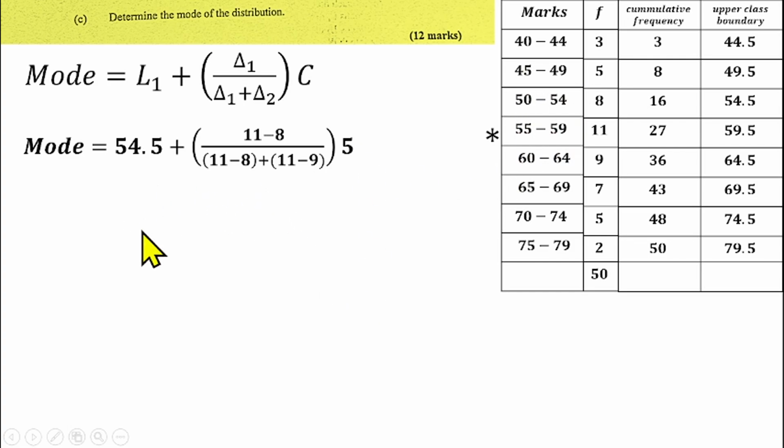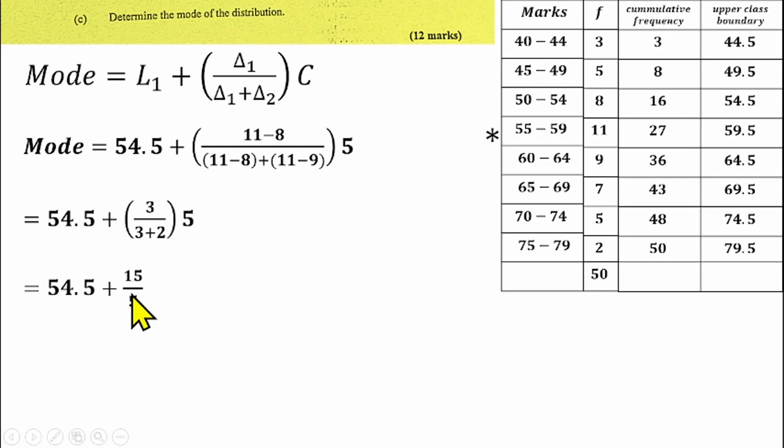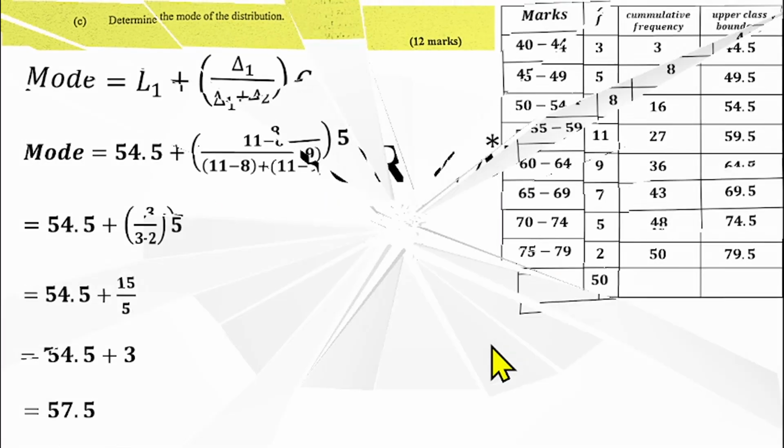So if you simplify this further, 54.5 plus 11 minus 8, which is 3, over 3 plus 11 minus 9, which is 2, multiplied by 5. If you simplify further, 3 times 5 gives us 15, and 3 plus 2 is 5. 15 over 5 is 3. So if you add it together, that gives us 57.5 as the mode for the distribution.